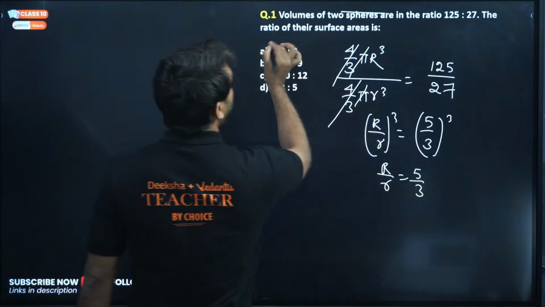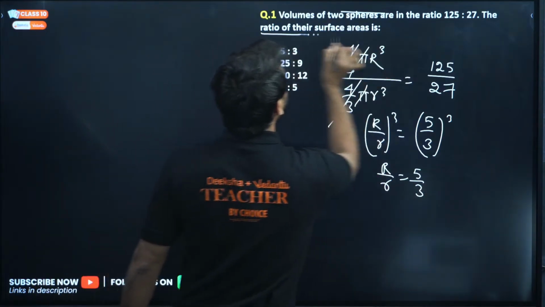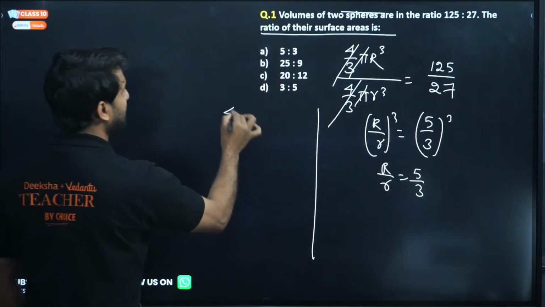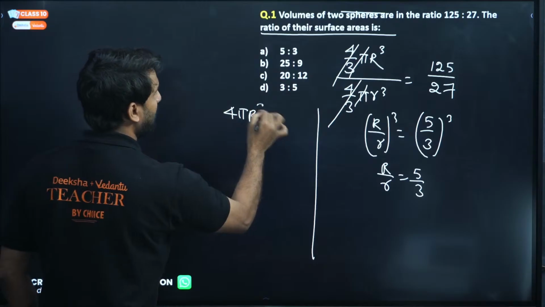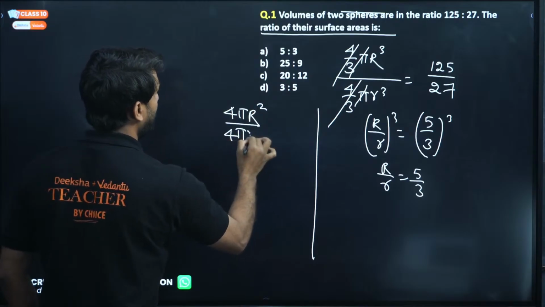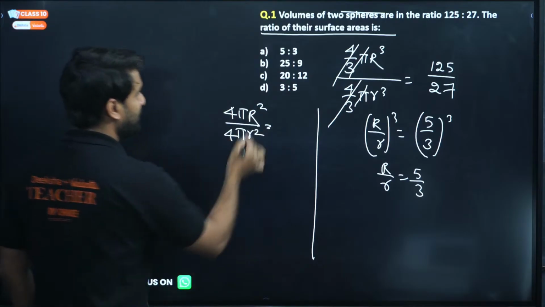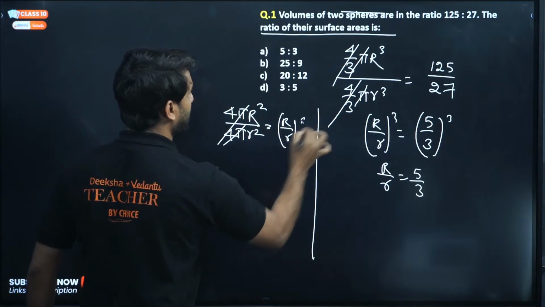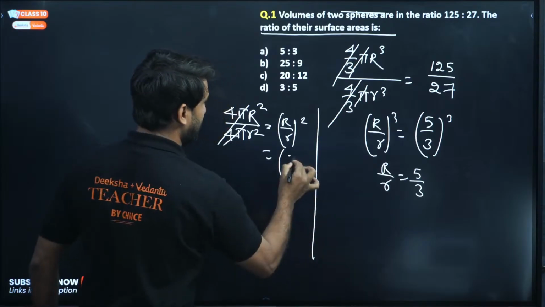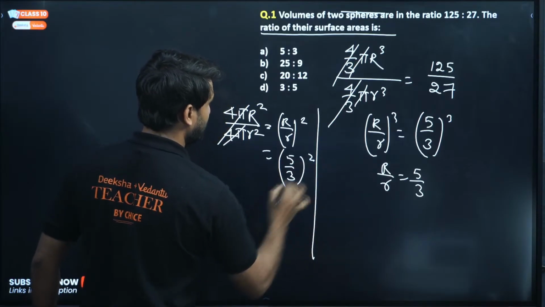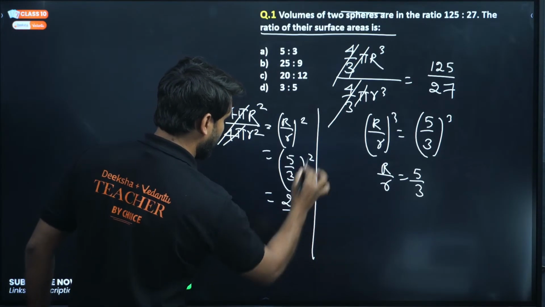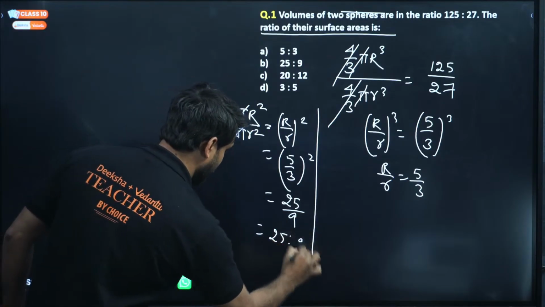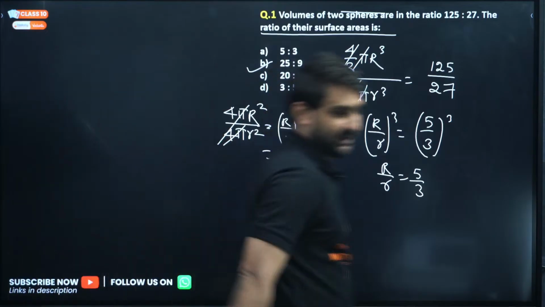Now we have to find the ratio of the surface areas. Surface area is basically 4 pi R square divided by 4 pi r square. The 4 pi cancelled, so we are getting (R/r) whole square. R/r is 5/3, so (5/3) whole square will be 25/9. So the answer is 25:9. Option B is the correct answer.